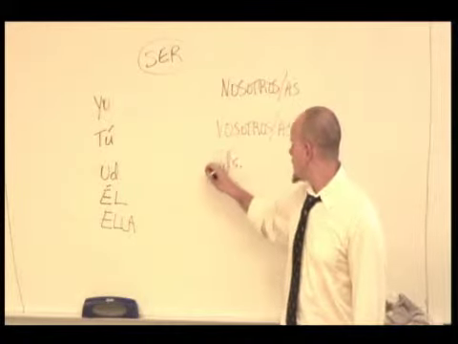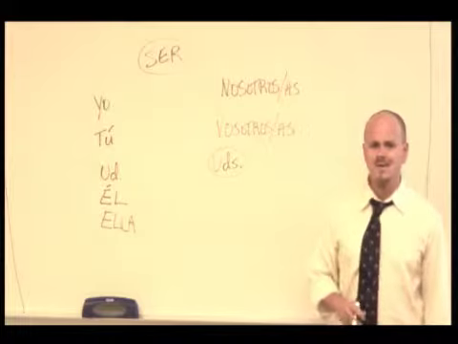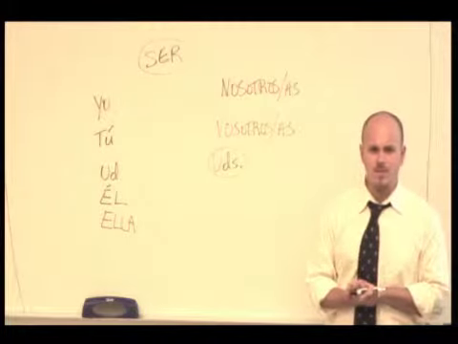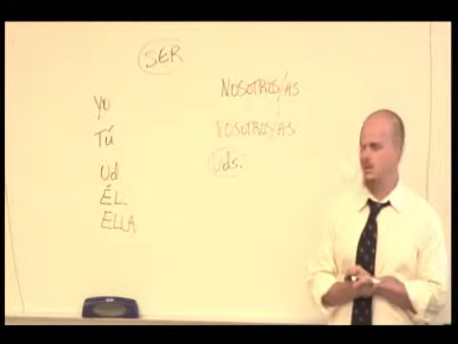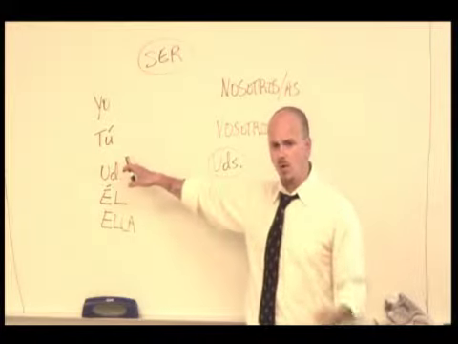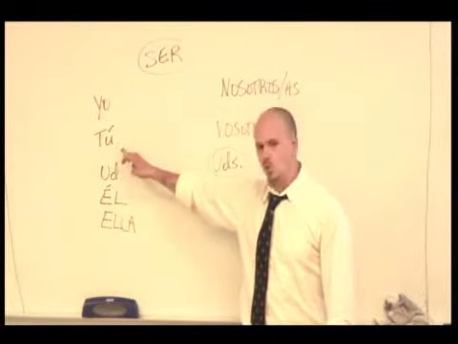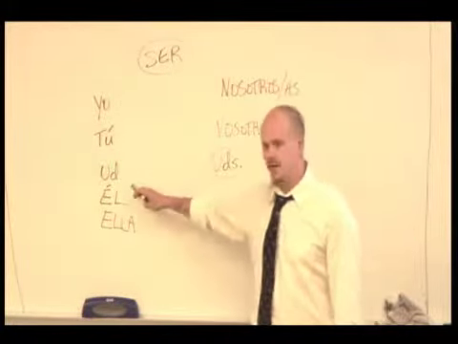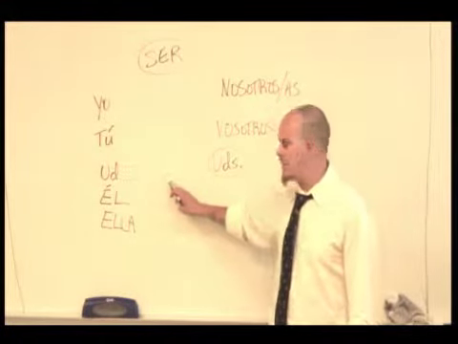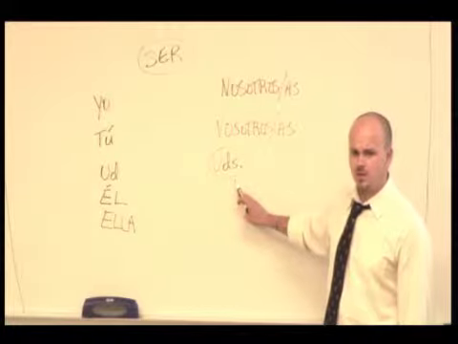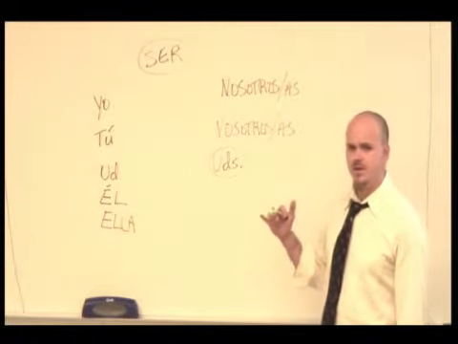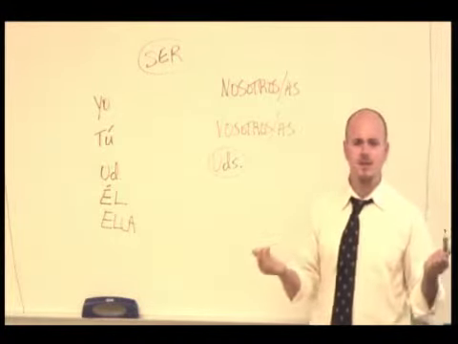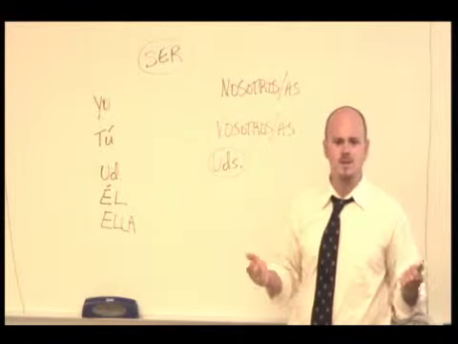However, remember that in most countries around the world, ustedes is the only way that we have to say you all. So remember that. That's a really important one to get a lock on. Okay, so in Spain, we have 4 ways of saying you. We have the tú, which is the singular informal, and the vosotros, which is the plural informal, and we have the usted, which is the singular formal, and the ustedes, which is the plural formal. Outside of Spain, we only have 3 forms. So ustedes is the only way to speak to a group of people that we have, which means it's neither formal nor informal. It just is what it is.